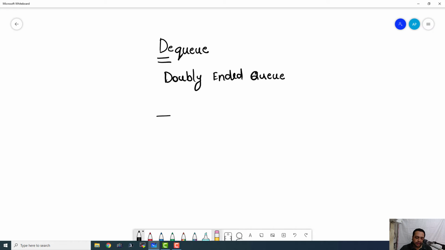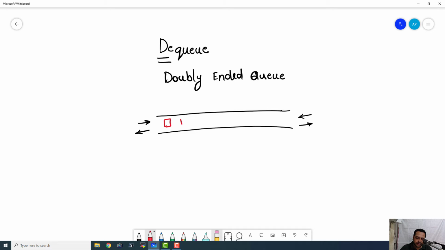Anyway, even our normal queue has got two ends, but the specialty of this doubly ended queue is that we can ENQUE and DEQUE data from both the ends. Okay, so suppose these are the data items. We can ENQUE and DEQUE the data items from both the ends of this doubly ended queue.